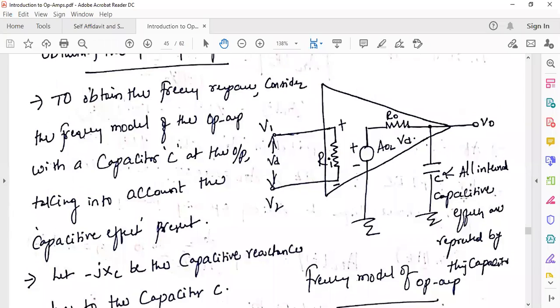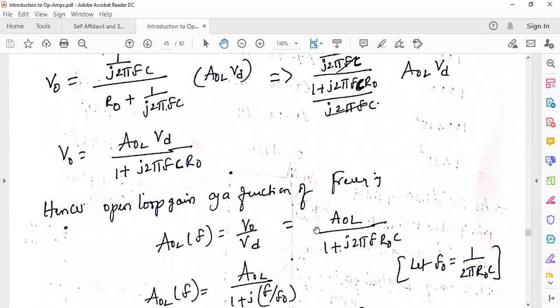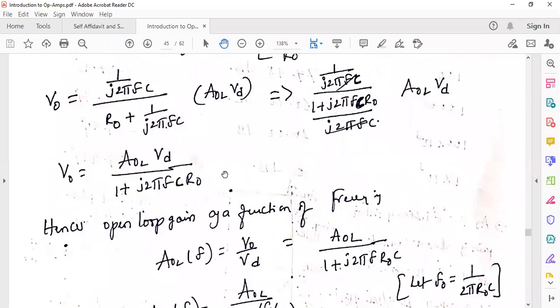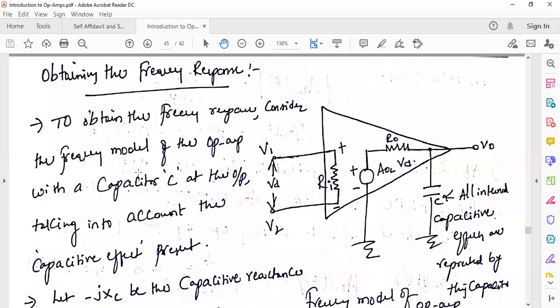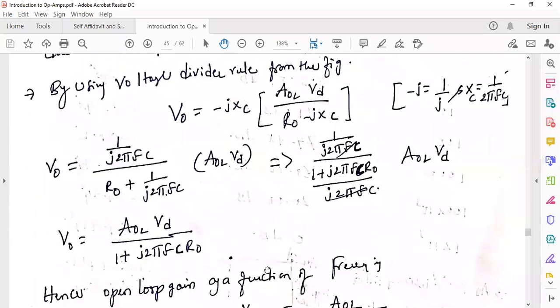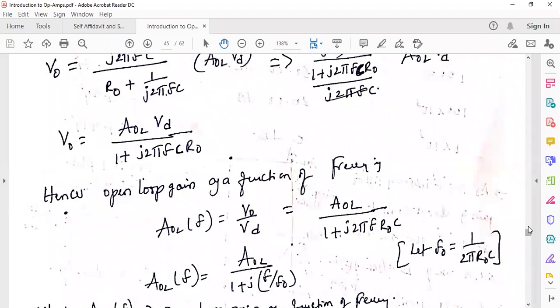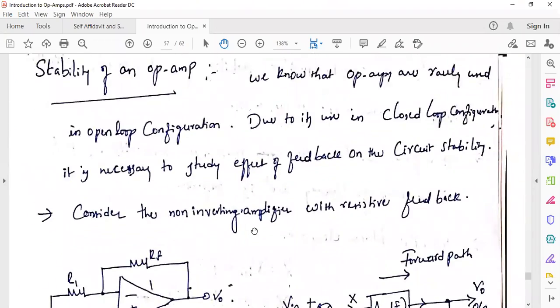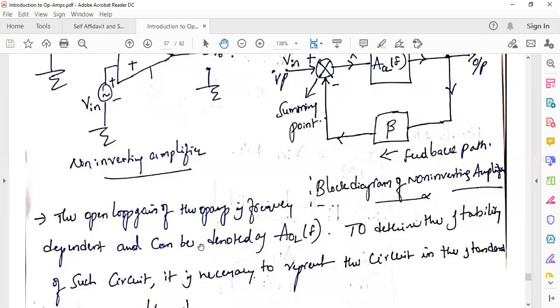See, open loop gain is derived as a function of frequency. Why is it a function of frequency? Already discussed: to obtain the frequency model, due to the internal capacitor effect, the gain is a function of frequency. The same thing we used here: the open loop gain of the op amp is frequency dependent and can be denoted as A0L(f).